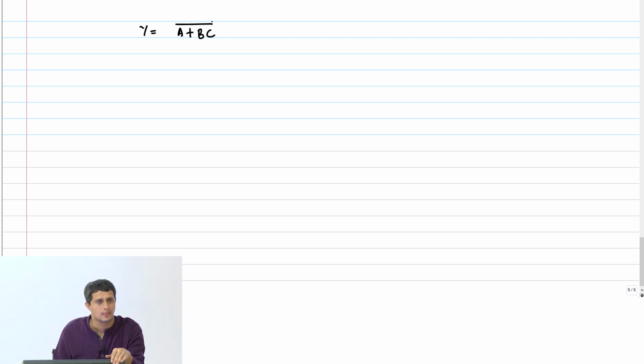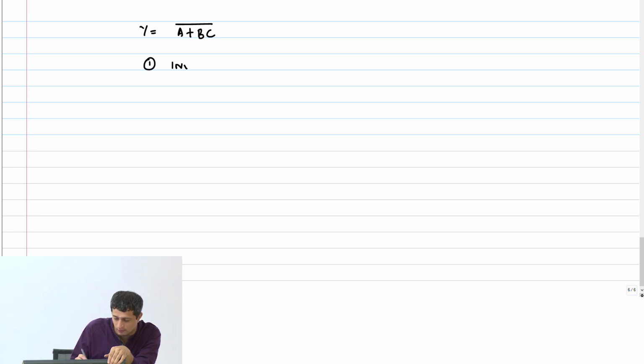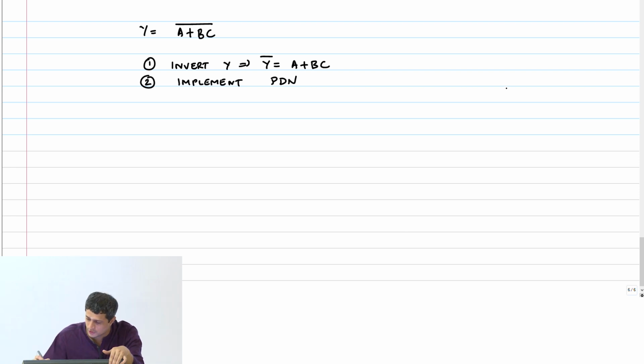You can do exactly what I told you with a simpler thing. Let me take another example. Let's say I want to implement (A + BC) whole bar. First step, invert the function. Invert Y implies Y bar is A + BC. Second, implement the pull down network. Okay, so we'll first do this step.